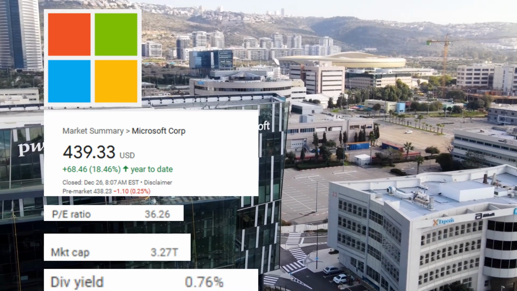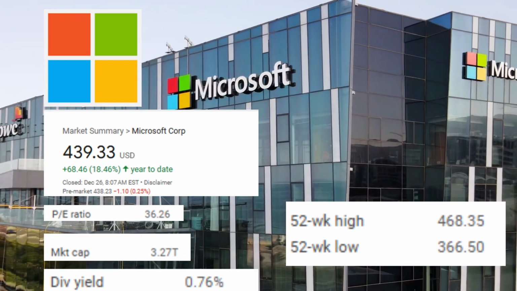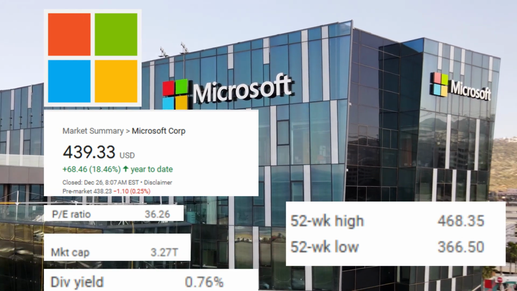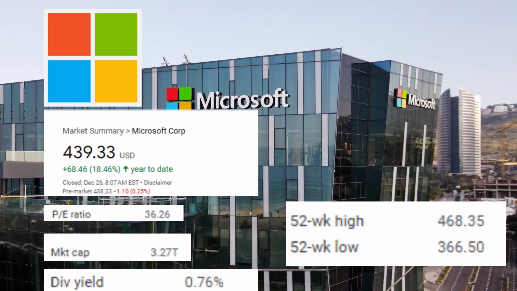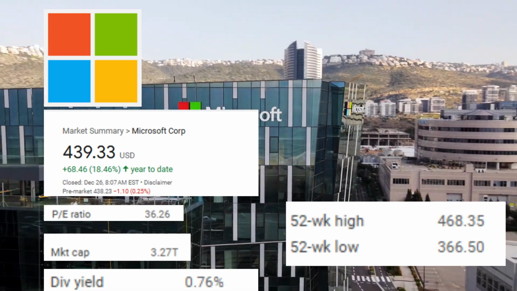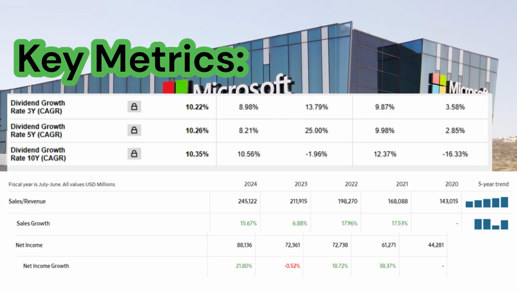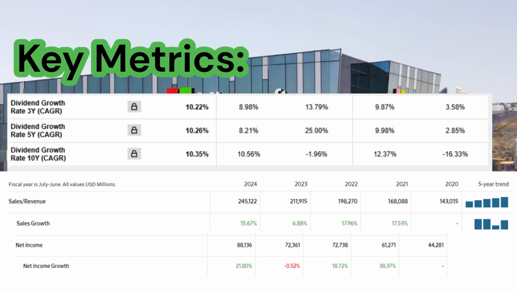The 52-week low is $366.50, and the 52-week high is $468.35. The stock currently trades for $439.33. Microsoft also has some key earnings and other metrics that I wanted to cover before we get into any of the 10K.